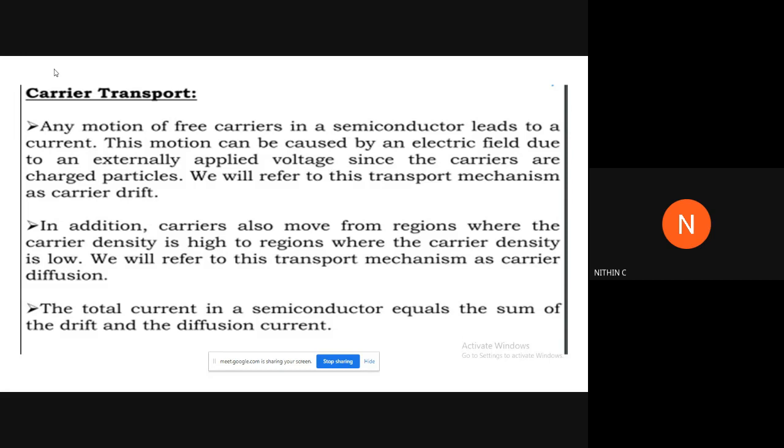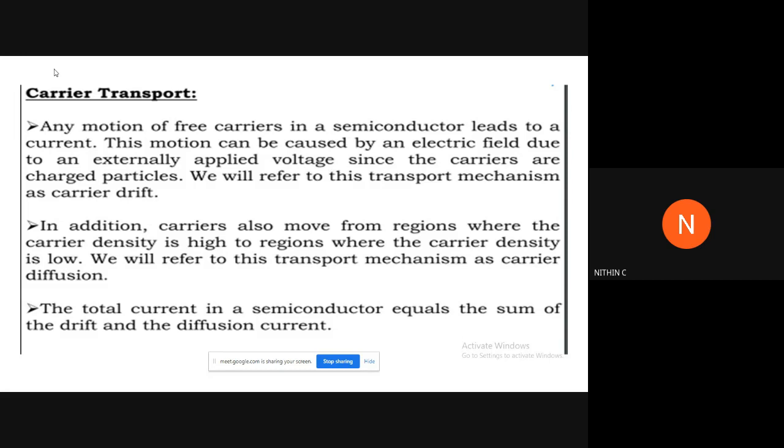So these are the two mechanisms that we can see in semiconductors, which can result in carrier transport, or the movement of charged particles within the semiconductor. What was one? One was carrier drift. Carrier drift is due to the externally applied voltage, whereas diffusion is due to the concentration gradient, you can say. That is, you have a semiconducting material. At one point, you will be having a very high concentration of charged particles, and at the other point you will be having very low concentration.